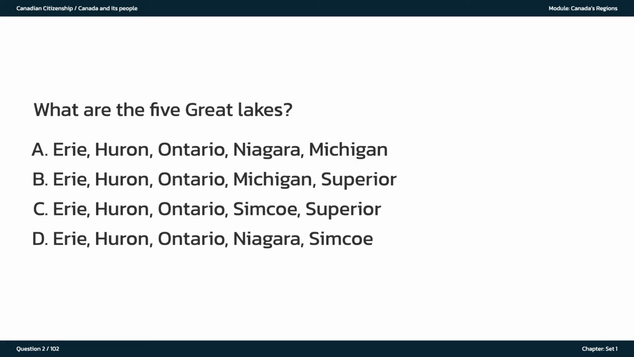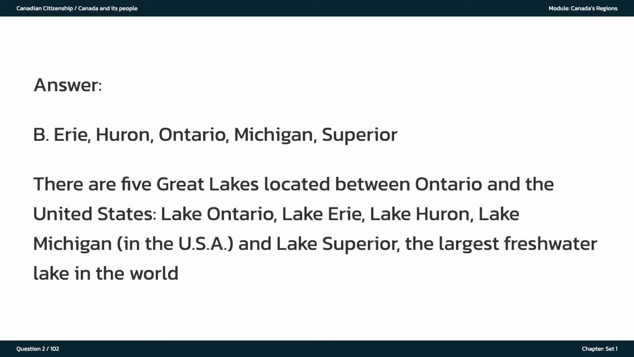What are the 5 Great Lakes? A. Erie, Huron, Ontario, Niagara, Michigan. B. Erie, Huron, Ontario, Michigan, Superior. C. Erie, Huron, Ontario, Simcoe, Superior. D. Erie, Huron, Ontario, Niagara, Simcoe. The answer is B. Erie, Huron, Ontario, Michigan, Superior. There are 5 Great Lakes located between Ontario and the United States. Lake Ontario, Lake Erie, Lake Huron, Lake Michigan, in the USA, and Lake Superior, the largest freshwater lake in the world.